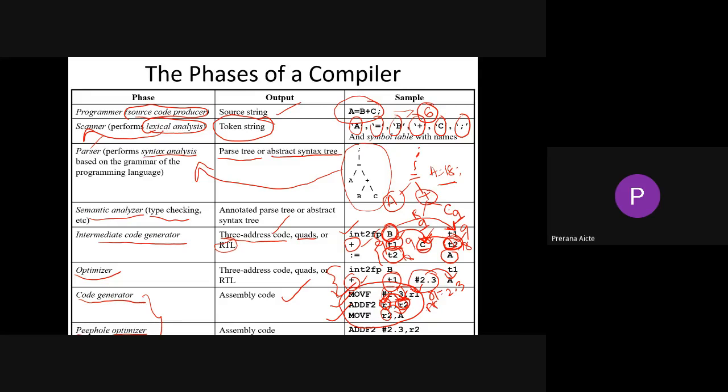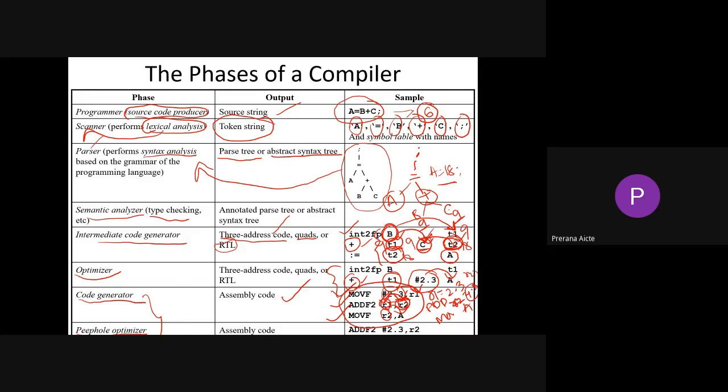Add the value of R2 with R1. Suppose R2 is equal to 2. So add 2 and 2.3, 4.3 should be stored in R2. And now the R2 value should be moved to A. So this is your code optimizer and code generator.